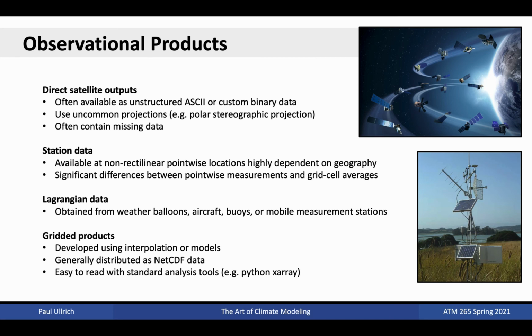Although it's often desirable to use the most unadulterated forms of observational data, reprocessed products are available that can make observational data look more like model data. Using direct observations, various models or interpolation schemes have been developed to remove missing data and interpolate the data to standard rectilinear grids. For example, various gridded climate data products are available, including PRISM and CPC datasets, which include temperatures and precipitation with regular spacing across the United States. Additionally, a variety of reanalysis data products are available, including ERA5, CFSR, JRA-55, MERRA-2, and many others.